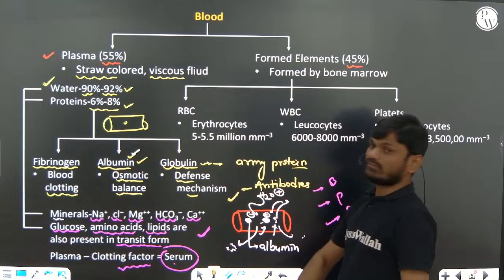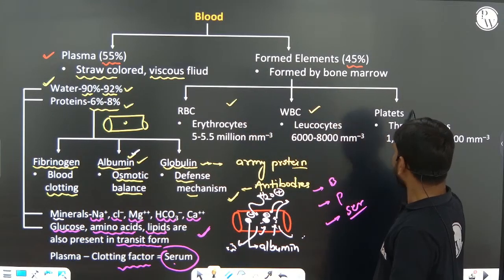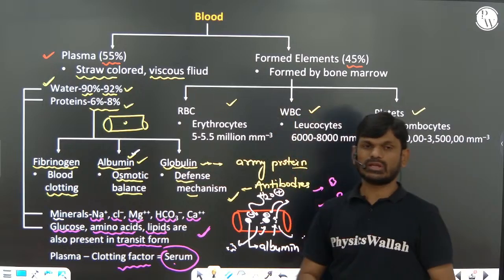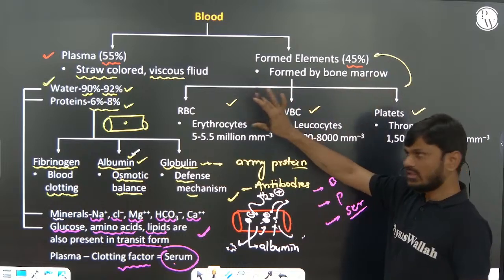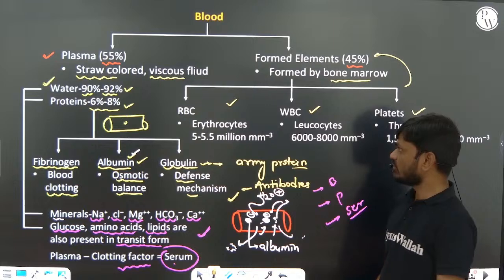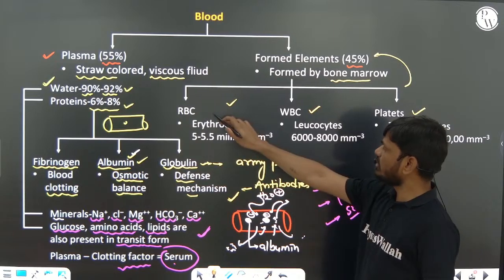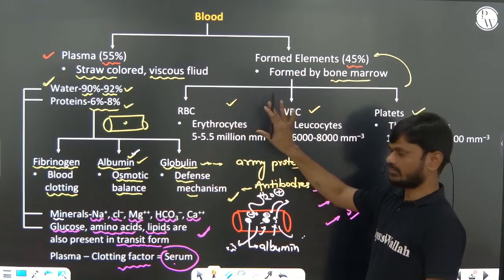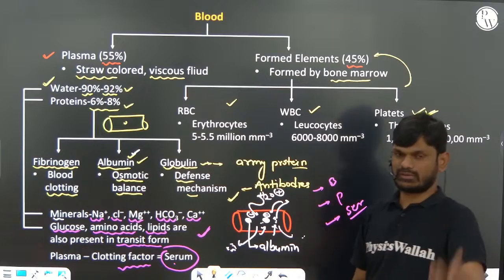Formed elements: RBC, WBC and platelets. These three together are collectively known as formed elements. All these formed elements are formed in the bone marrow. The mechanism of formation of WBC and RBC is the same, but the mechanism of platelet formation is different.